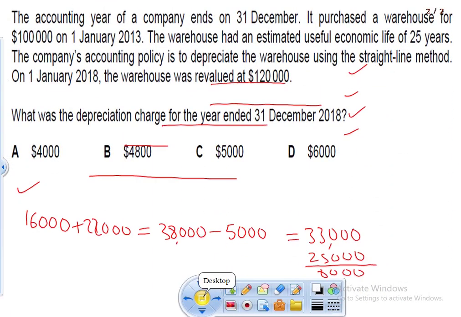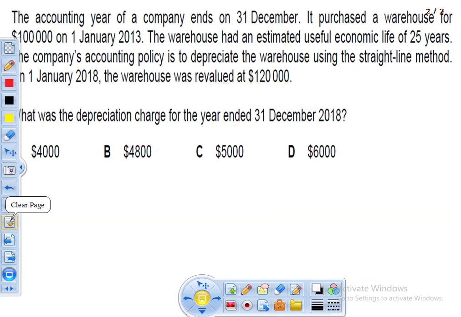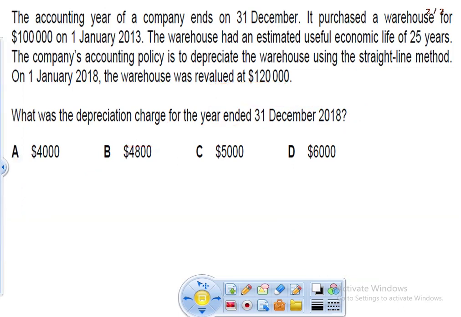And let's move on to the next question. The next question says the accounting year of a company ends on 31st December. Okay, so the date is 31st December. It purchased a warehouse for 100,000. Okay, so we are purchasing the warehouse for 100,000 on 1st January 2013.